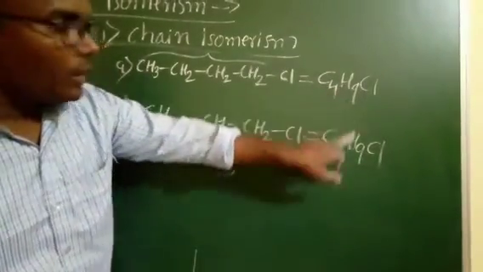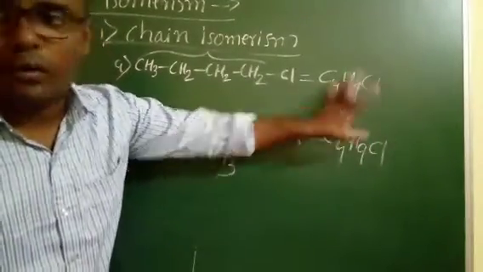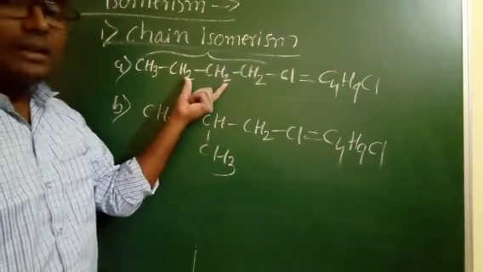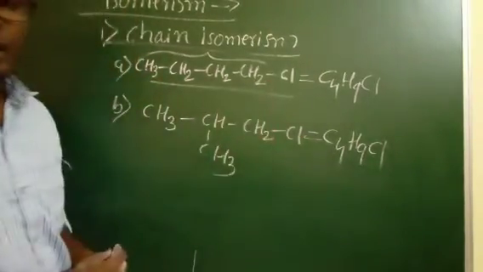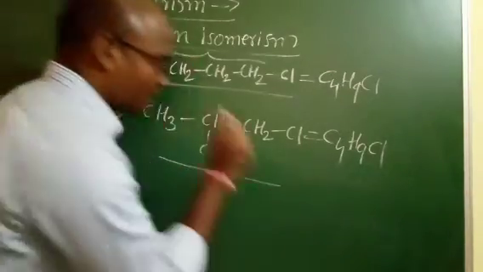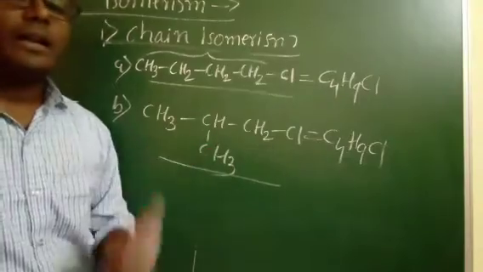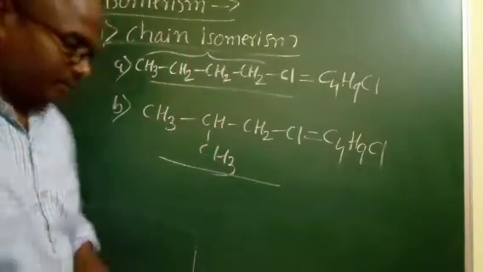Molecular formula C4H9Cl. Same molecular formula, but different structure of carbon chain. Here it is a straight chain and here it is a branched chain. Same molecular formula, different arrangement of carbon chain, known as chain isomerism.